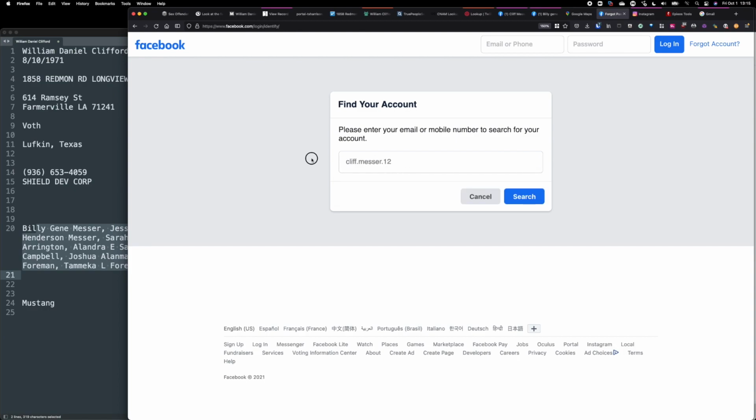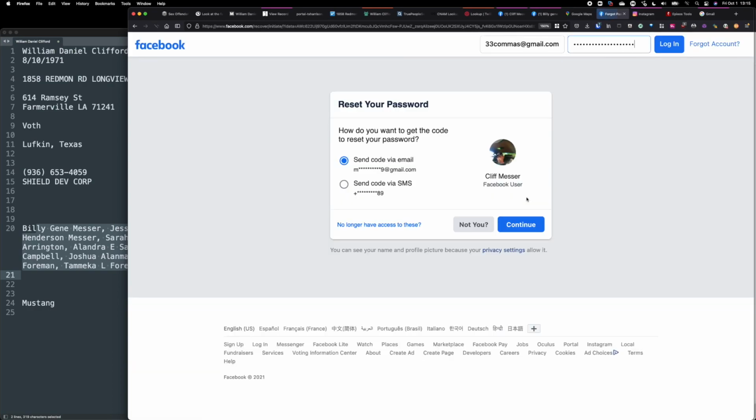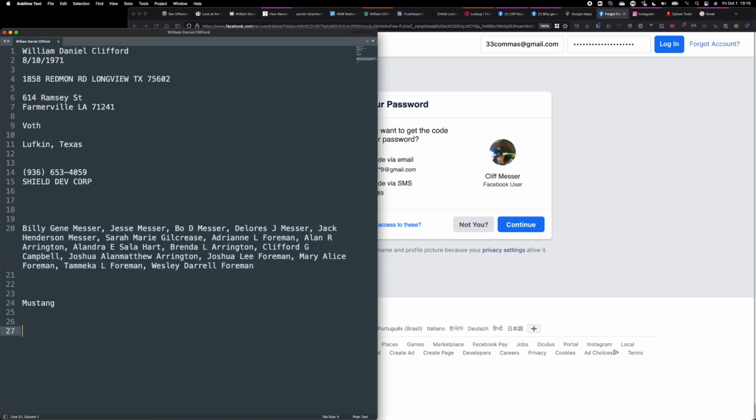But be careful when you do these things, because the person sometimes finds out if you do it wrong. You need to know when and where to do it. Facebook doesn't inform the person. You can simply do a search and then back out of the search and say, oh, it's not me. So this way, at least I got a partial email address. So I know now whatever email I find in the future, it starts with an M, ends with a 9, and it's a Gmail.